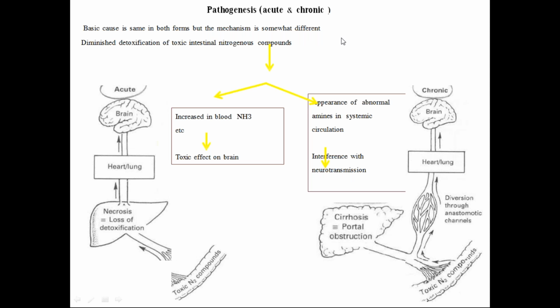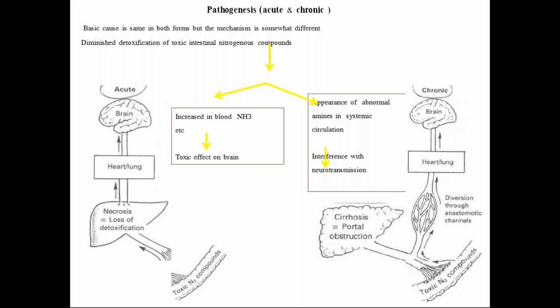See here you can see the flowchart of the pathogenesis, in both the acute and chronic conditions. The basic cause is the same in both forms, but the mechanism is somewhat different. Diminished detoxification of toxic nitrogenous compounds leads to increased ammonium in the blood, which is toxic to the brain. Another is the appearance of abnormal amines in systemic circulation. It interferes with neurotransmission. So these are the two pathological conditions that you have to remember.